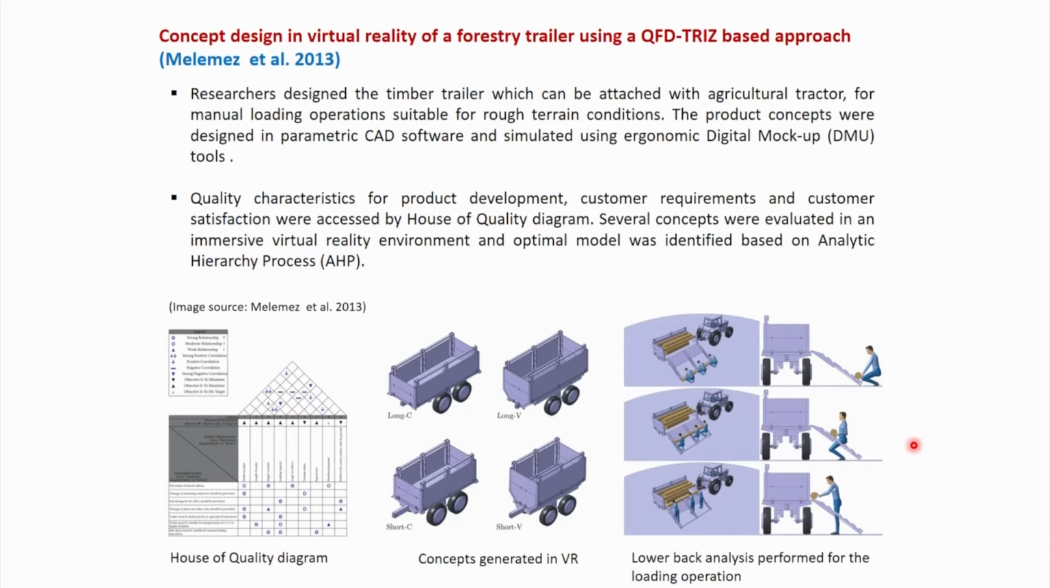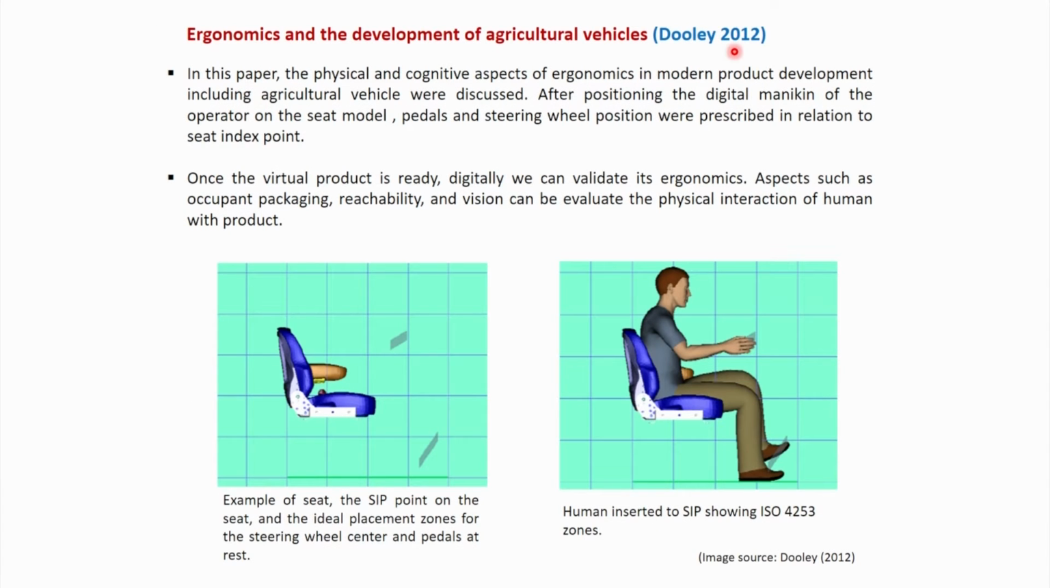Dule 2012 in his research paper Ergonomics and Development of Agricultural Vehicles, researcher mentioned about the physical and cognitive aspects of ergonomics in modern product development including agricultural vehicle. So that has been actually discussed in this research paper.